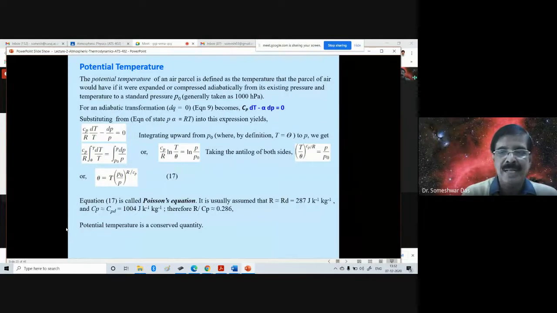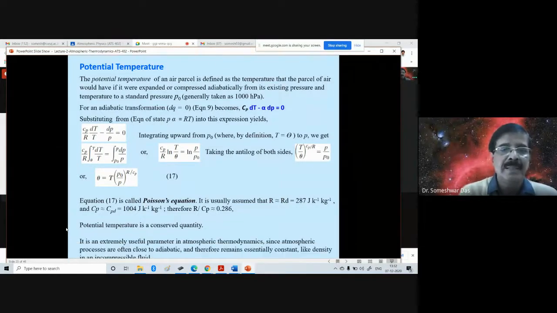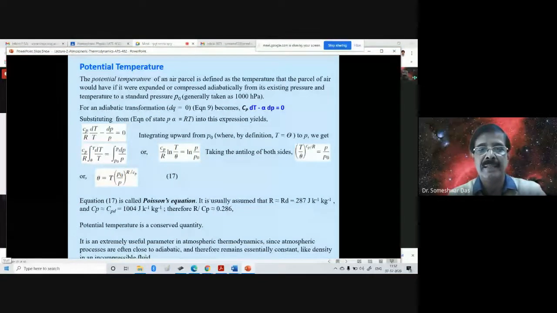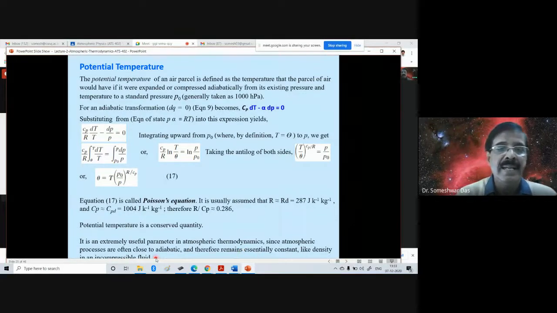So that is called the isentropic coordinate system. It is an extremely useful parameter in atmospheric thermodynamics, since atmospheric processes are often close to adiabatic and therefore it remains essentially constant, like density in an incompressible fluid.